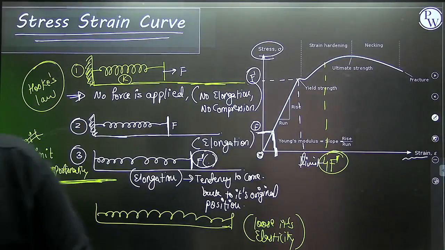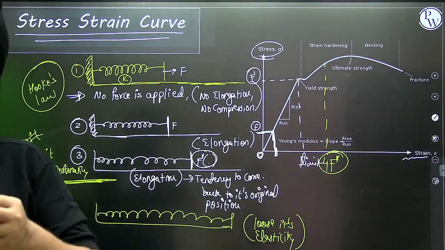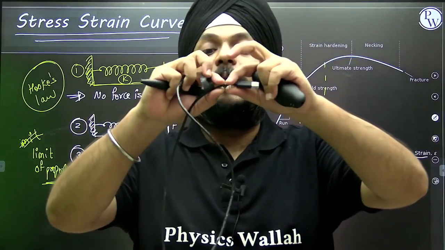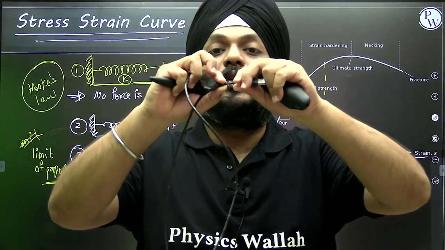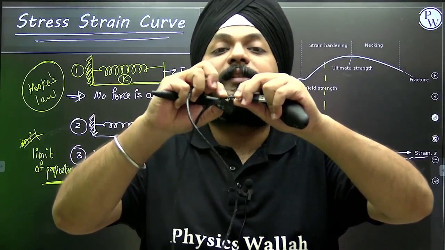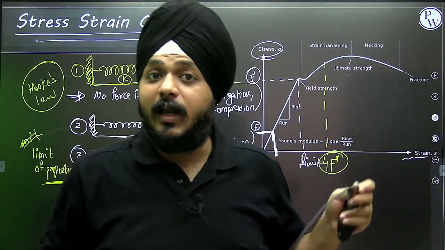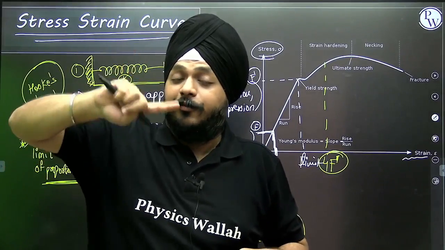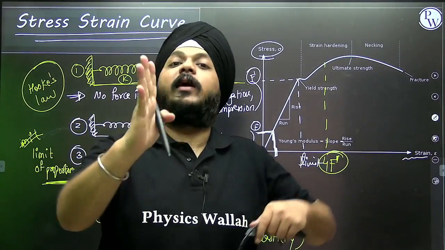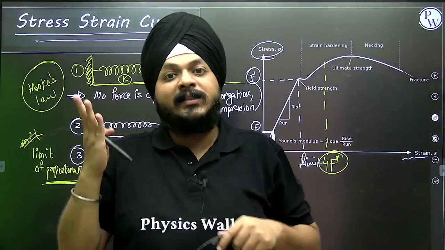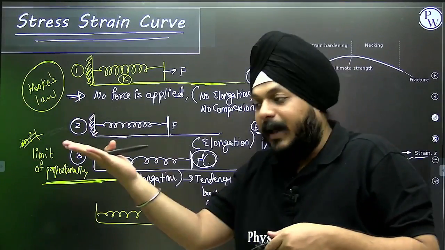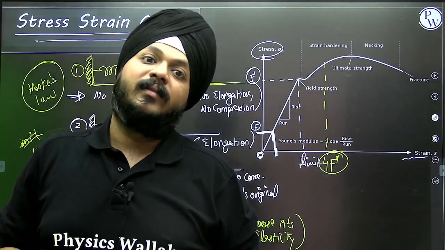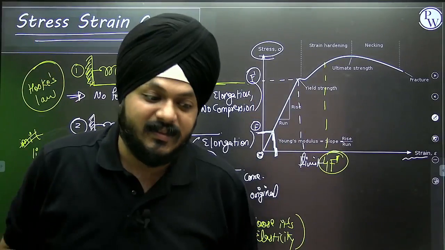I'm having one spring in my hand. I'm showing you all in front, so you can see this spring. If I apply a force, the spring will face an elongation, but only up to a certain limit. If the force is applied within that limit, the spring has a tendency to come back to its original position, but beyond that, the spring loses its elasticity.